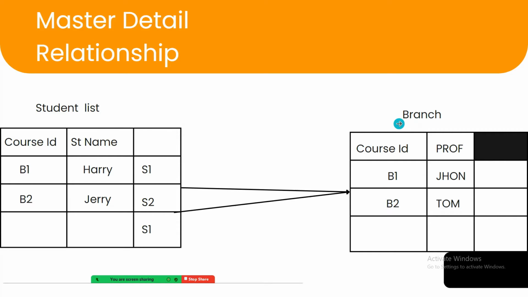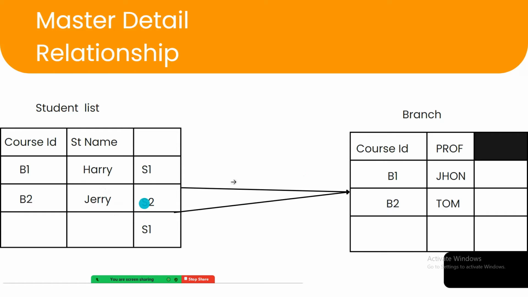Let's assume this to be the master object and the student list to be the detail object, and they are both in a master detail relationship. If there are various course IDs, different students can be enrolled in different courses. Harry can be in course B1, Harry can also be in course B2, Jerry is also in B2, and every student has their own unique student ID, right?